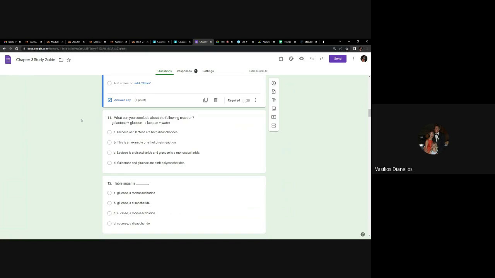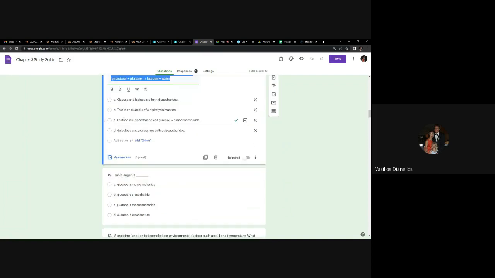What can you conclude about the following reaction? Galactose plus glucose equals lactose plus water. All right. Glucose and lactose are both disaccharides. Obviously not. Well, I should say that. Actually, you know what? I'm going to skip it for reasons I don't have time to get into, but this question will not be on the exam.